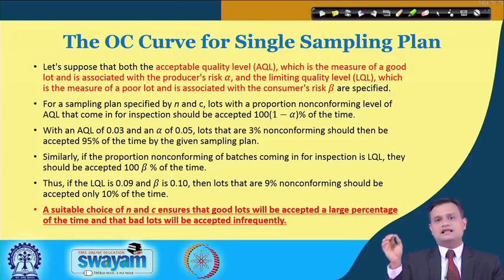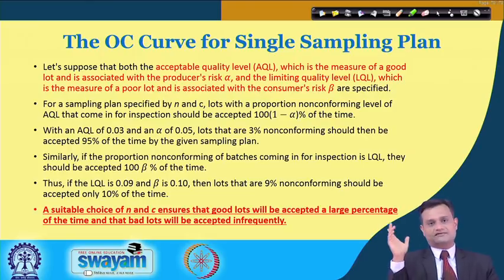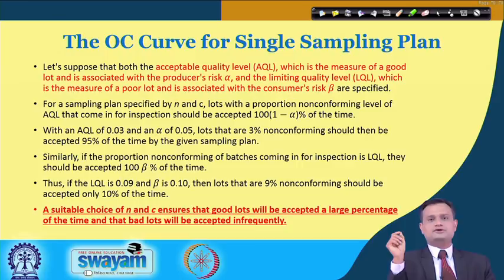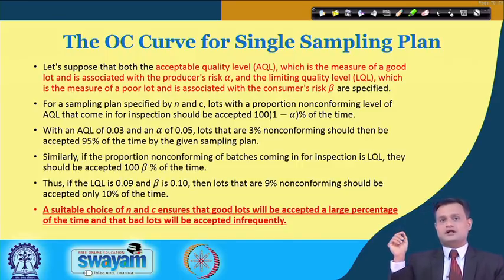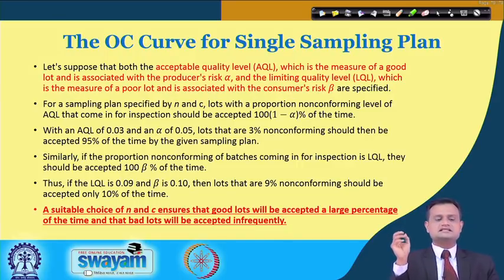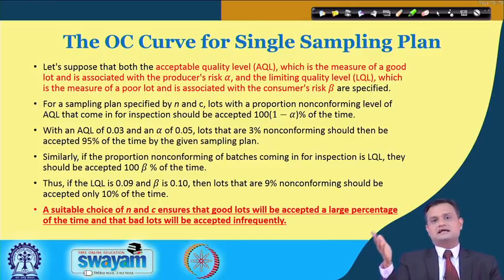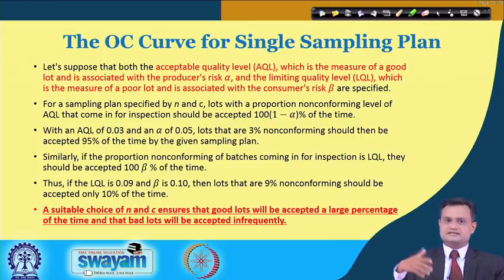If you look at another definition, that is LQL, the limiting quality level, this is the measure of a poor lot, and typically it is associated with the consumer's risk, and the consumer would not like a poor quality lot to be accepted.